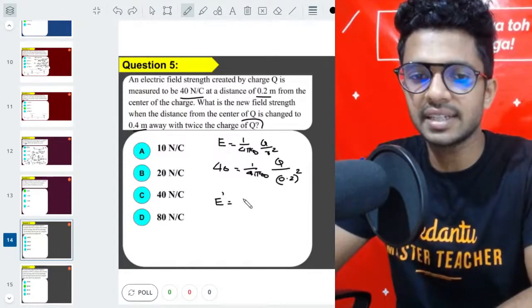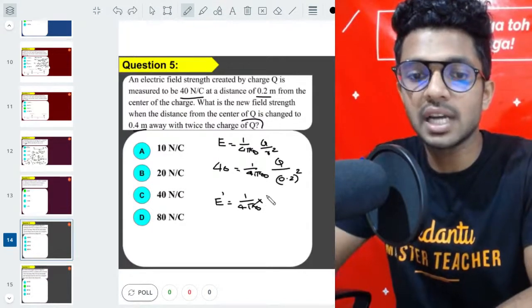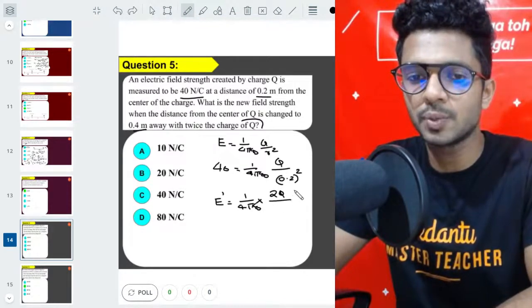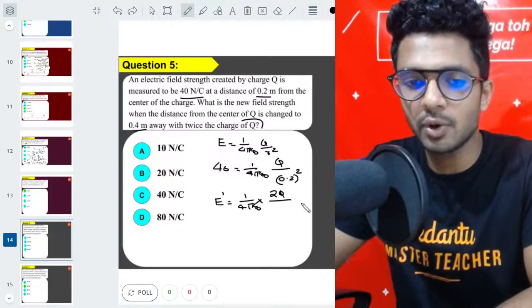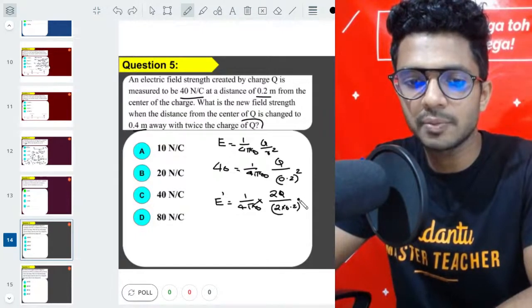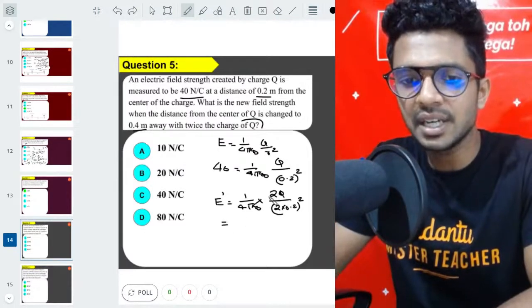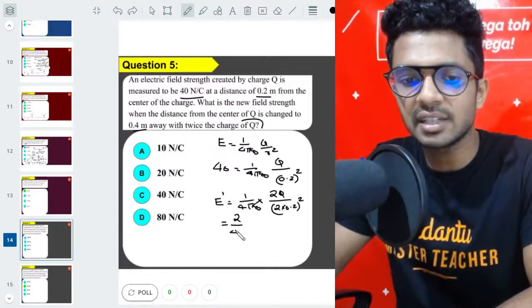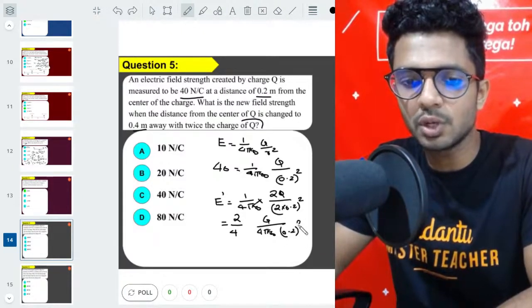Let's call it E dash. It is 1 by 4 pi epsilon 0. The charge became double, it's 2q. And the distance is 0.4. Here it was 0.2, now it became 0.4. Let me write it as 2 times 0.2 the whole square, so that it will be good for comparison. Now, rearranging, this extra 2 comes outside. 2 square, let us write it as 4 outside. What remains is q divided by 4 pi epsilon 0, 0.2 the whole square.